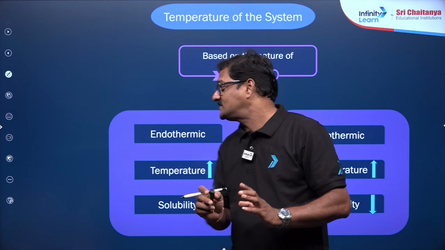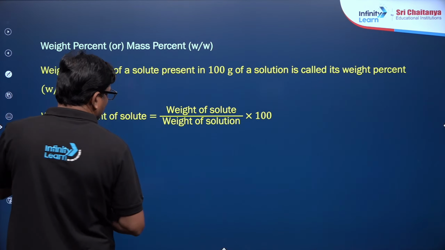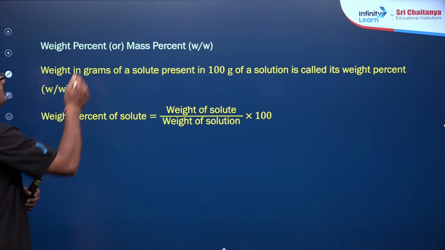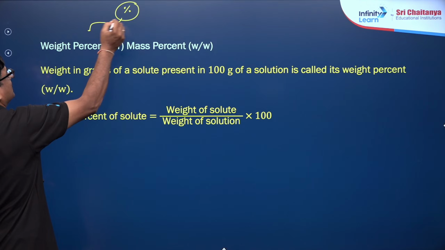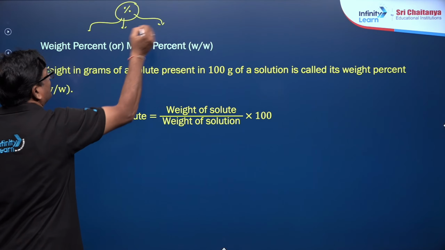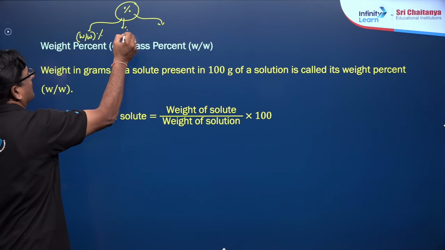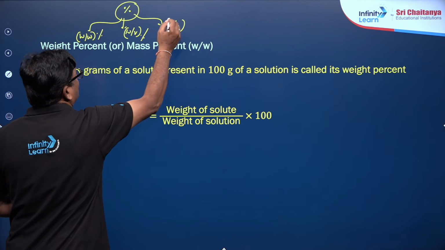So let's see more into the solutions. Various types of concentration terms. You have percentage solution. The percentage is of 3 types. Okay, you tell me: weight percentage, weight by volume percentage, and volume percentage.